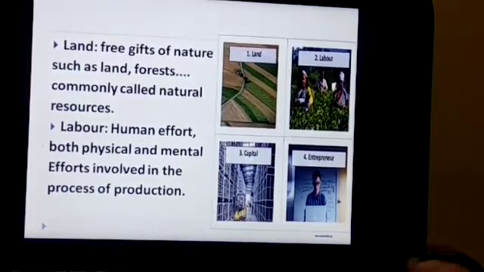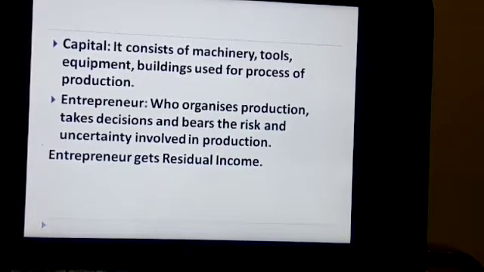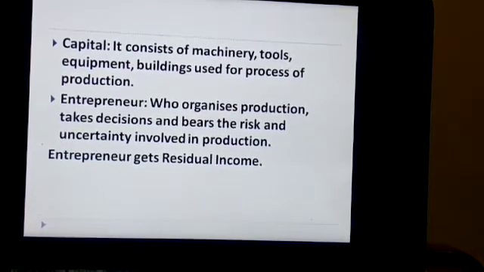Coming to capital. Capital consists of machinery, tools, equipment, and buildings used for the process of production. Examples of capital are any kind of machine.